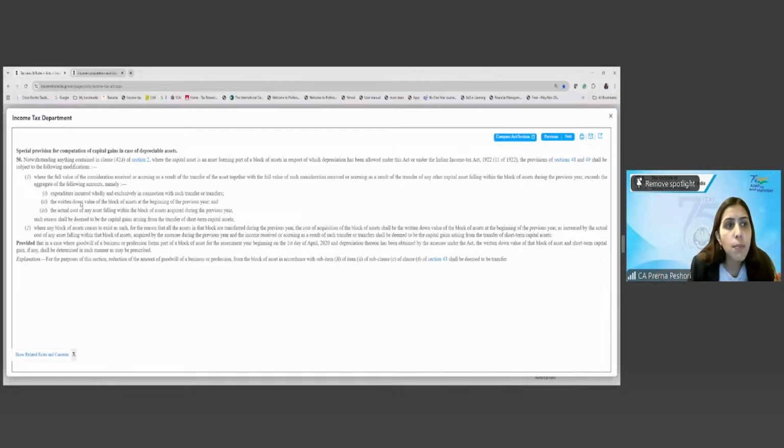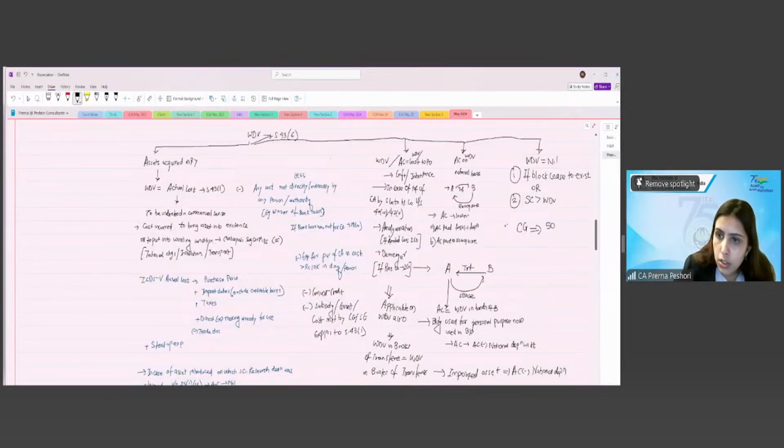Such excess shall be deemed to be the capital gain arising from the transfer of short-term capital asset. So basically, this will be regarded as short-term capital gain under section 50 of the Income Tax Act.